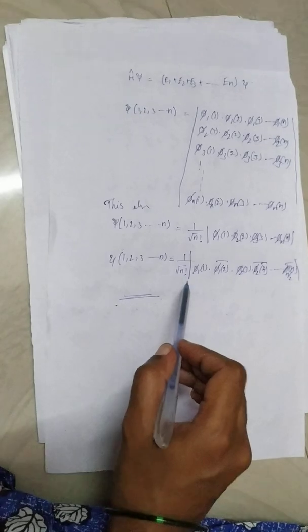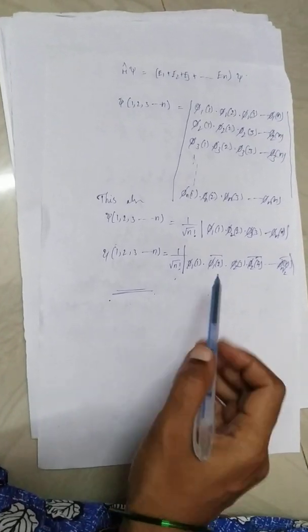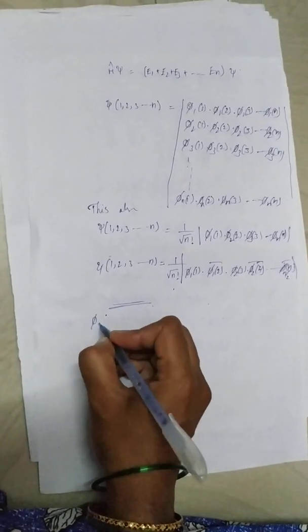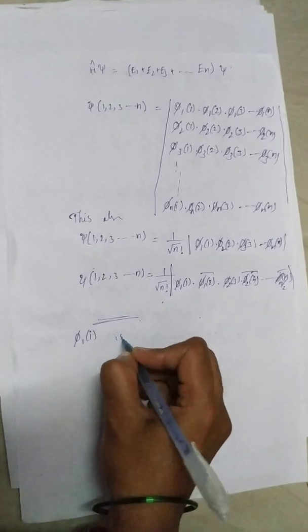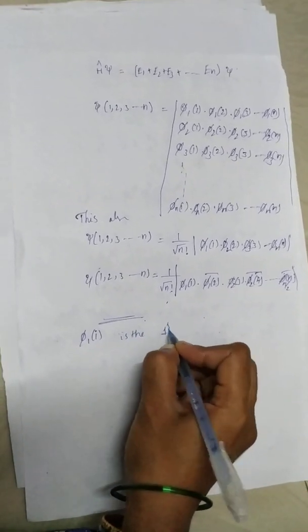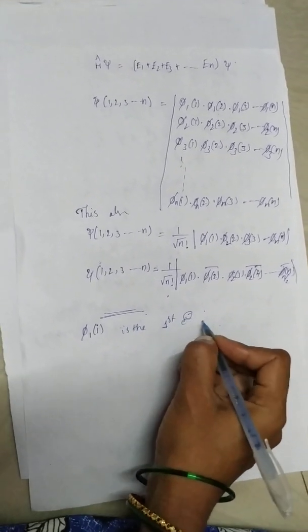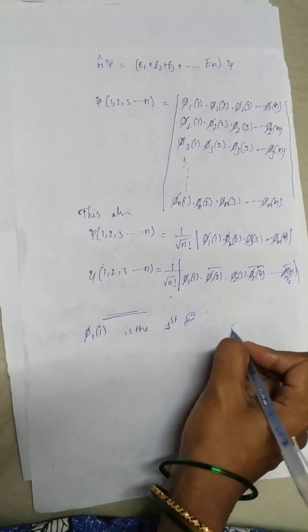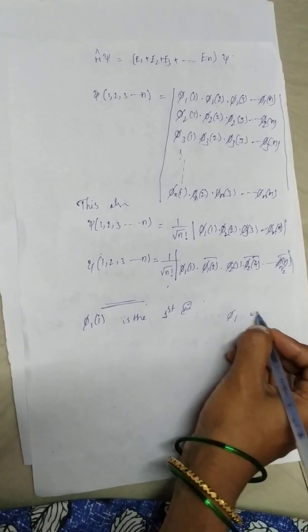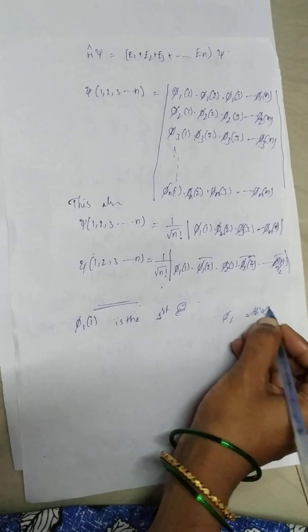Here phi1 of 1 is the first electron, occupied by the phi1 orbital with alpha spin.